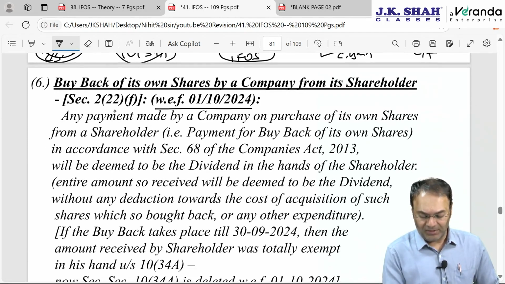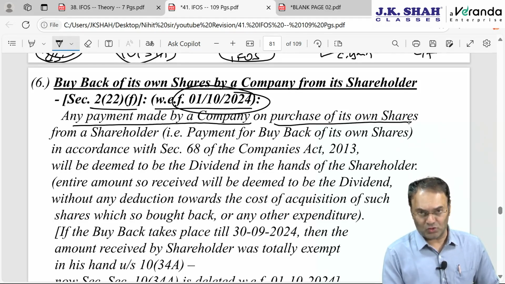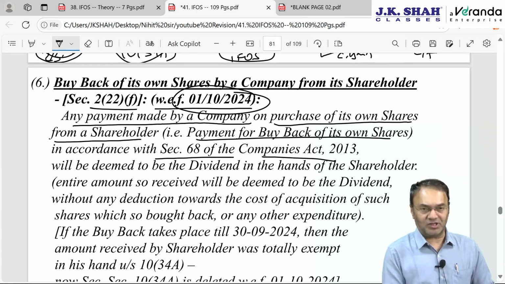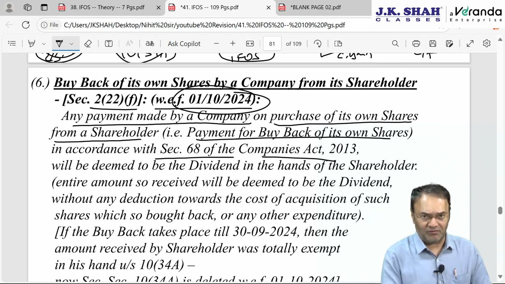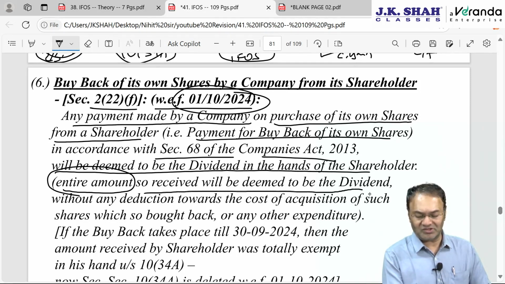So, any payment under 2(22)(f), from 1st October 24, any payment made by a company, whether public or private, for purchase of its own shares, that is buyback of shares from the shareholder in accordance with section 68 of the Companies Act, which means a maximum of 25% can be bought back in any one given year, will be deemed as dividend in the hands of the shareholder. The entire amount will be deemed as dividend.